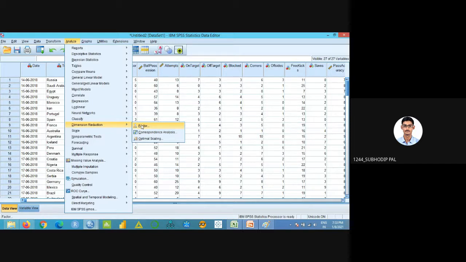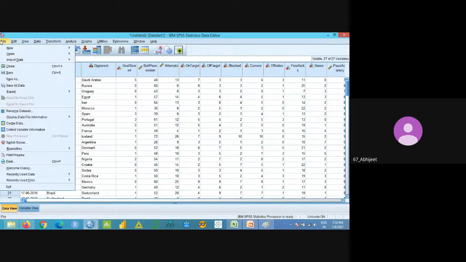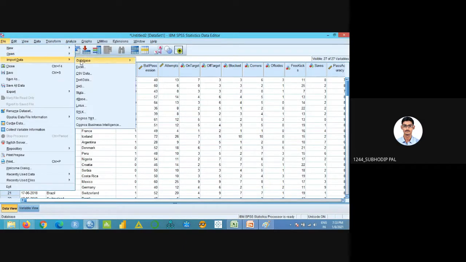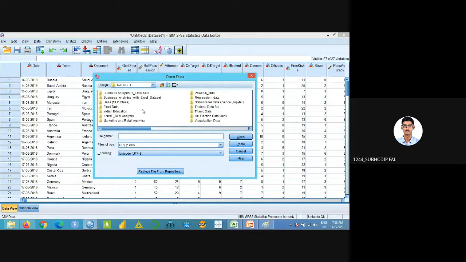Are you writing the steps, or can I continue? Can you repeat the steps from the start? First, you have to import the data. That is clear, no? Yes. File, import data, and wherever you have kept the data, check the data file format. It's in Excel format or CSV format. The one I have shared is in CSV format. So click on CSV data, select wherever you have kept the data, and press open.